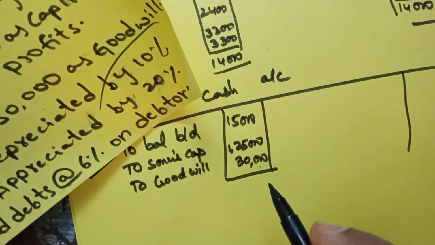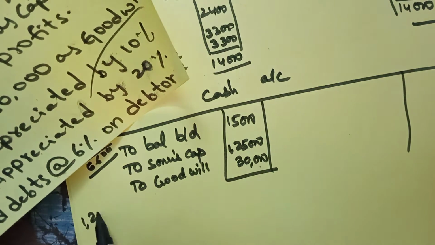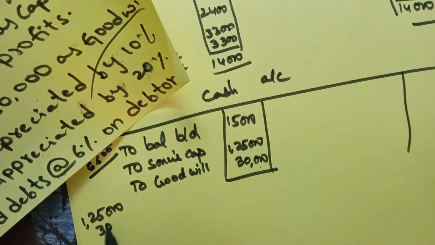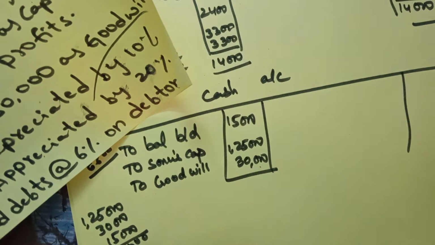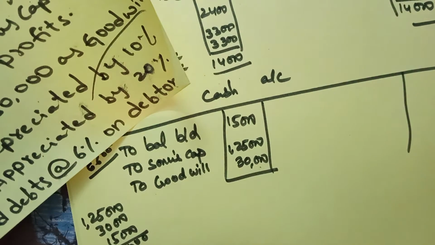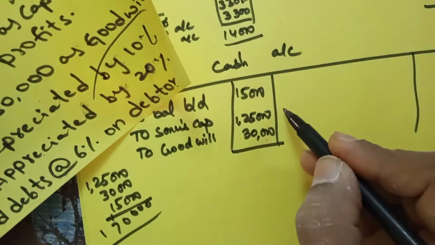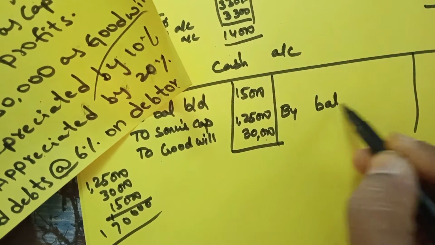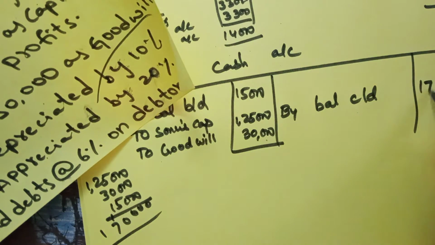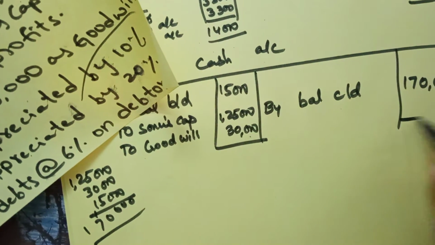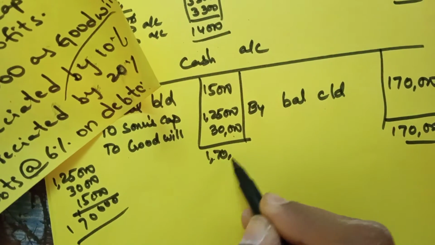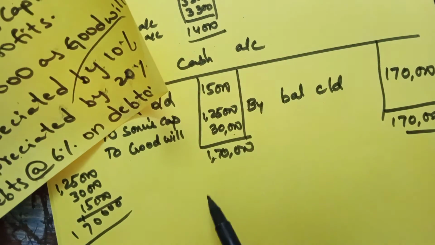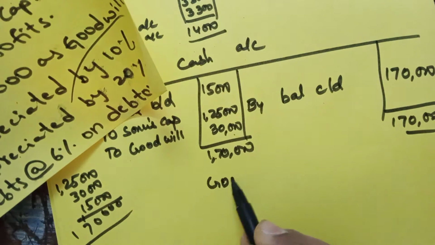So total 1,25,000, 30,000 and 15,000, that is 1,70,000. So you should write here by balance carried on 1,70,000. Next account is goodwill account.